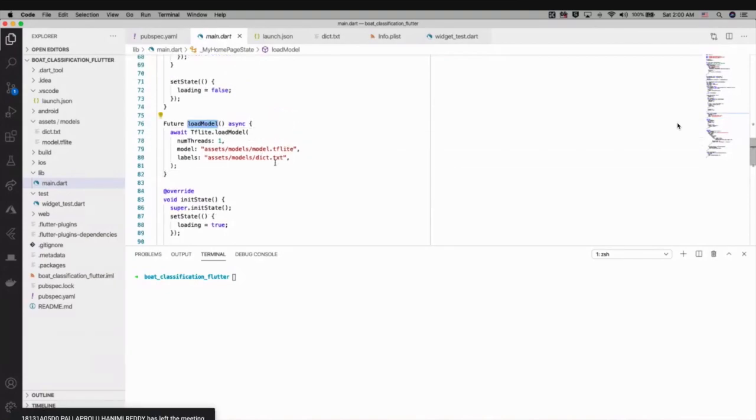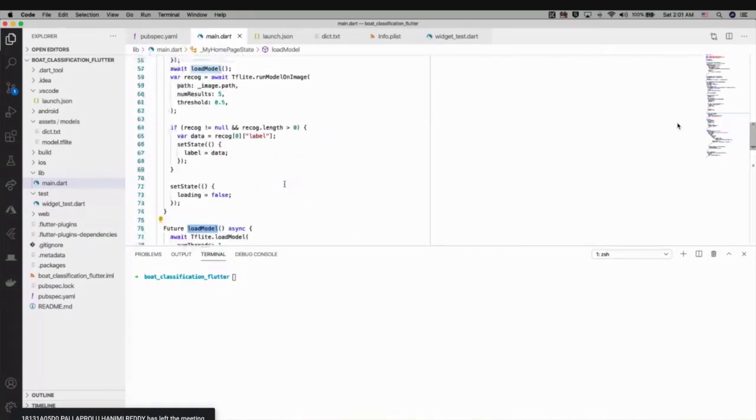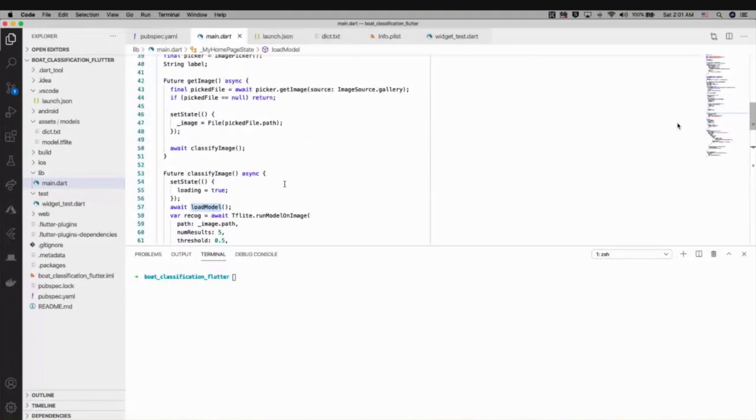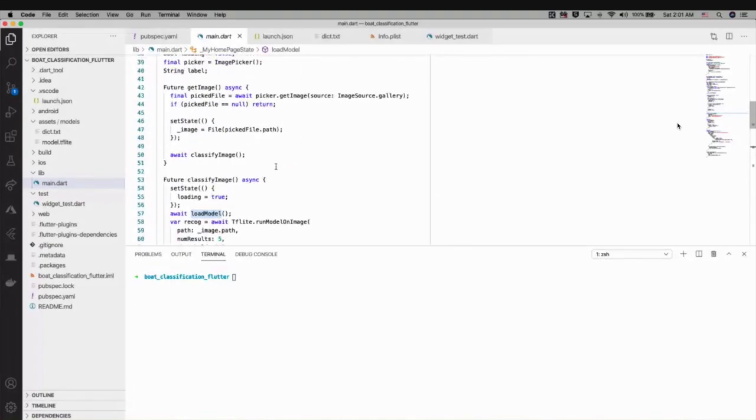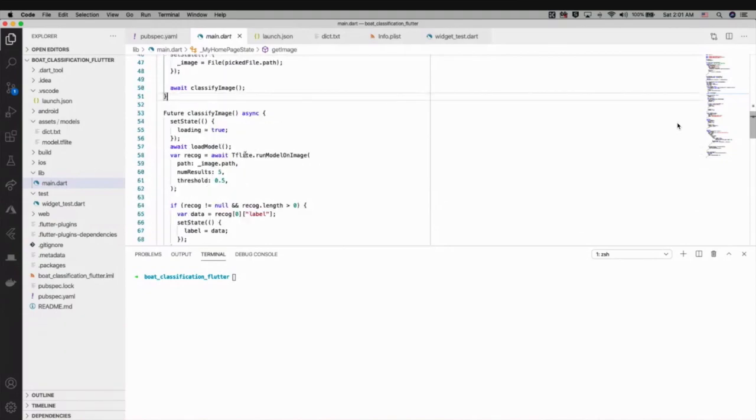Once I load the model, if the user takes a picture and we get the picture there, we need to do the classification, right? Once we get the image from the image picker, I'm trying to classify the image. In classify image, I'm using TensorFlow Lite run model on image, passing the image path.